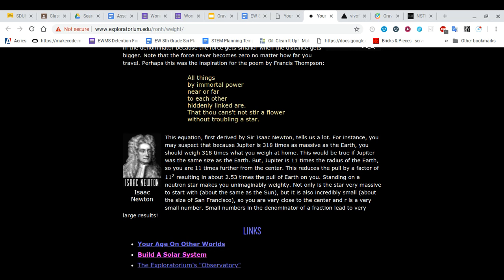Standing on a neutron star makes you unimaginably weighty. Not only is the star very massive to start with, it has about the same mass as the Sun, but it is also incredibly small, only the size of San Francisco. So you're very close to the center, and R is a very small number. Small numbers in the denominators of a fraction lead to very large results.